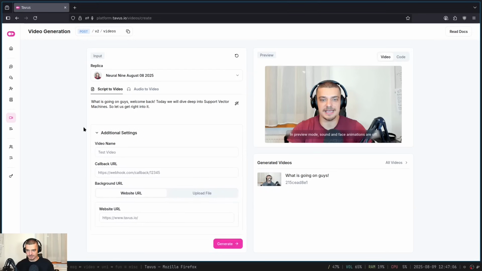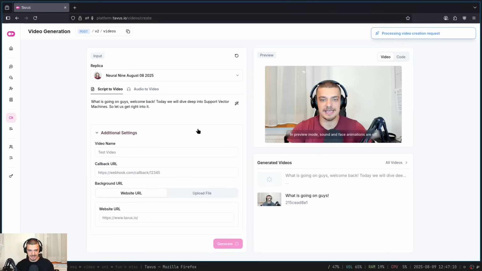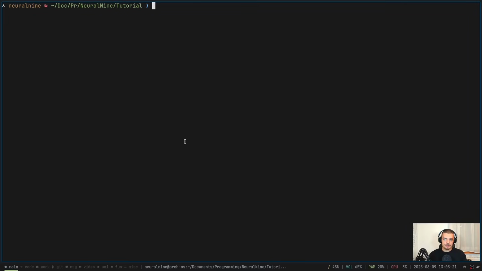There you go. Additional settings. I cannot choose an emotion, but let's see if it does that in a decent way. I actually tried this with the previous replica, but this will take some time, I guess. So let us move on to Python in the meantime. So let us now take a look at how we can use all of this in Python.